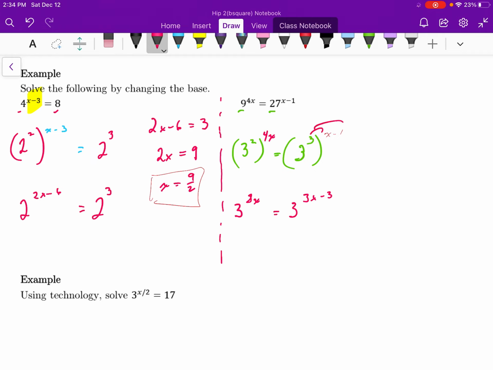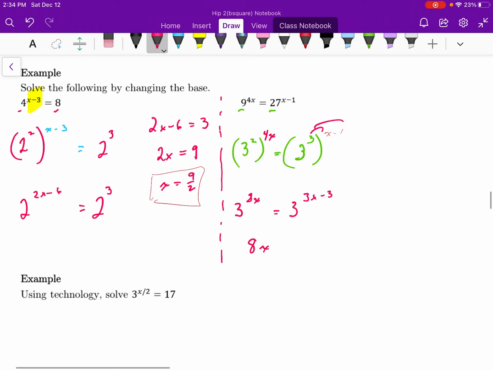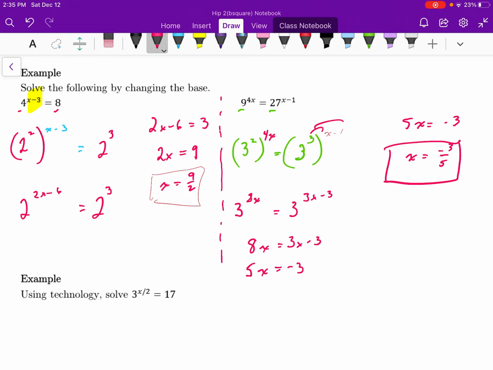Just be very careful to distribute your multiplication. Since both the left-hand side and right-hand side are equal and the bases are the same, we should have 8x is equal to 3x minus 3. I'm going to isolate the x's to the left-hand side. If I subtract 3x from both sides, I have 5x is equal to negative 3. If I divide both sides by 5, we end up with the result x is equal to negative 3/5.